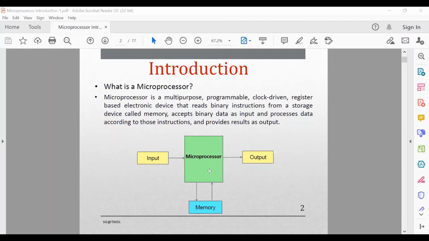Clear? Now to work with your microprocessor, you need to connect all of these. Okay. Clear up to this much? Do you have any queries, any doubt? Yes, sir. Clear, sir. Okay. So move on to the next slide.